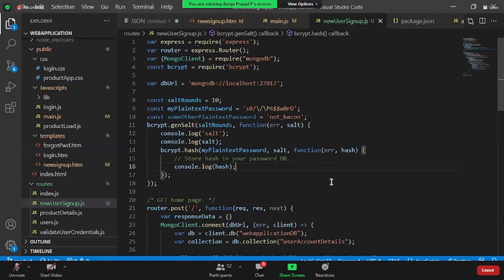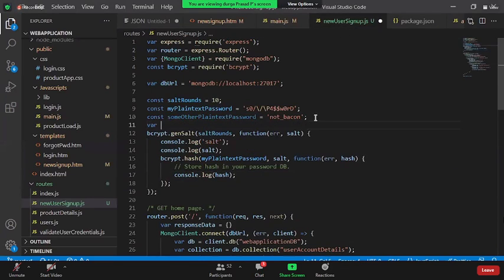Okay. But now, how do you decrypt this? Let us say var hash is equal to whatever the hash you got.